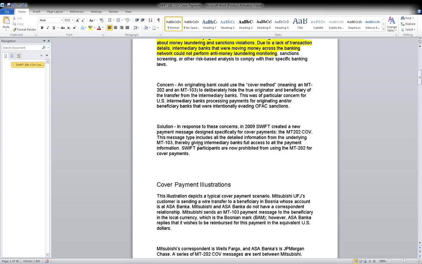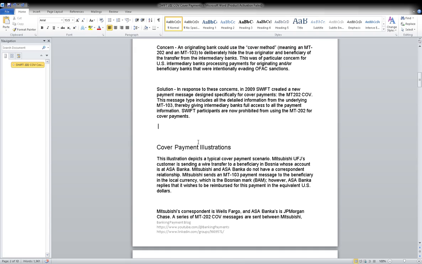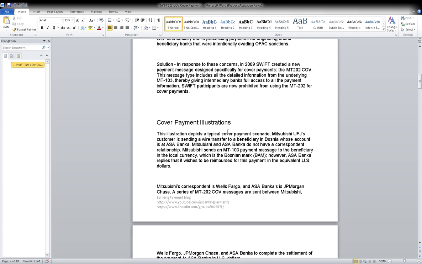MT202 COV, this message type includes all the data information from the underlying MT103, thereby giving intermediary banks full access to all the payment information. Got it? And now to give a solution to this, MT202 COV is involved here. This is one more thing we were missing in yesterday's discussion: why we need the detailed MT103 message, for preventing anti-money laundering and sanctioned countries. That's why.